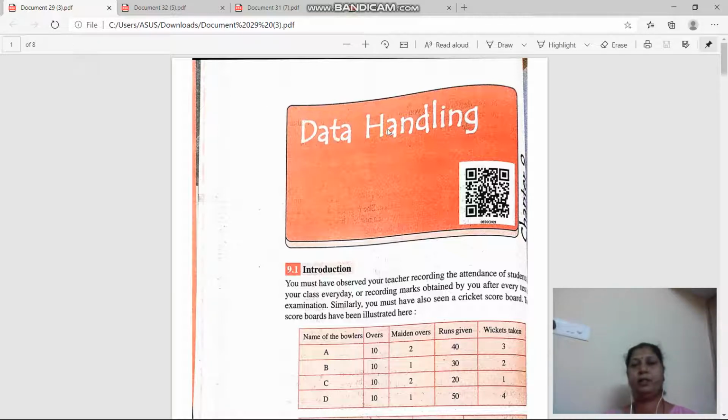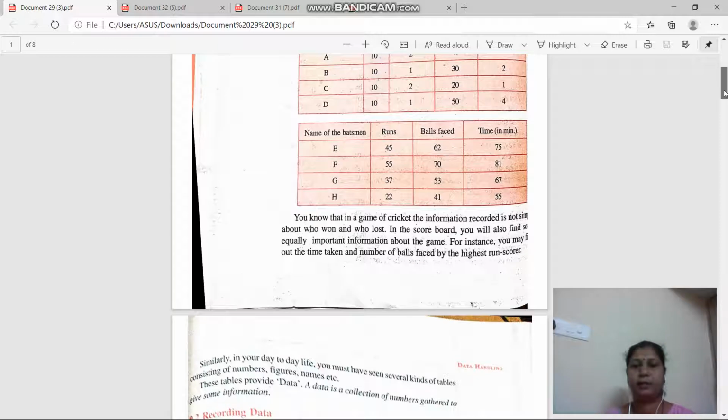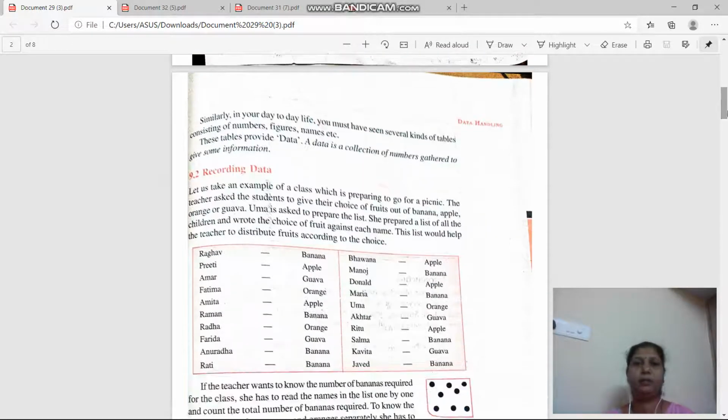Data handling. Okay, so first of all we know about the data, the information given. Data means a collection of numbers gathered to give some information. Suppose names of days in a week, names of months in a year, then the names of students in class 6, names of teachers in Atmi Green School. That is the data given.